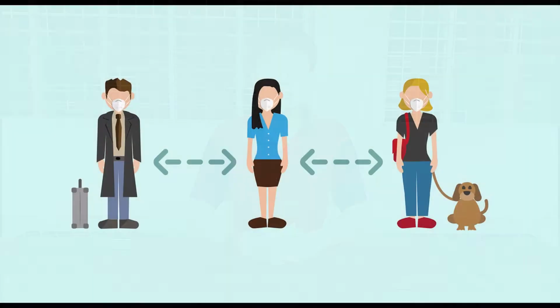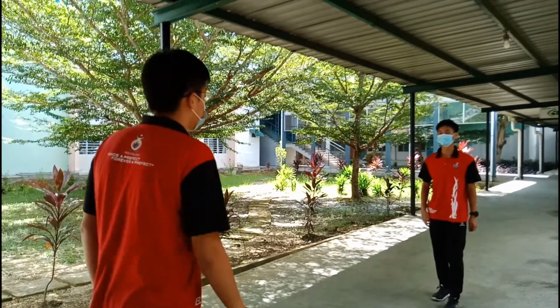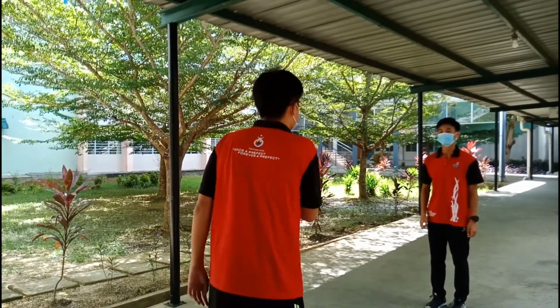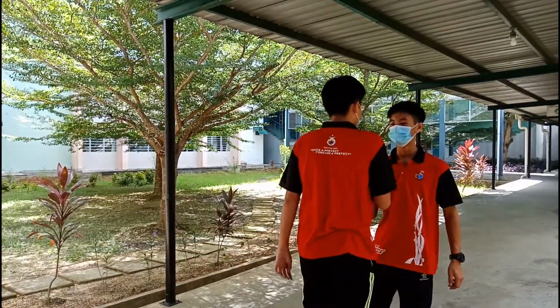The next norm that is being practiced now is social distancing. We should not attend any mass gatherings and we should only go out from our house when necessary. One of the ways to maintain social distancing is to greet our friends and families by putting our hands on our shoulders. This is to prevent physical contact. Social distancing is important to prevent the inhalation of droplets released by an infected person. The droplets will drop to the ground within 1 meter due to gravitational force.